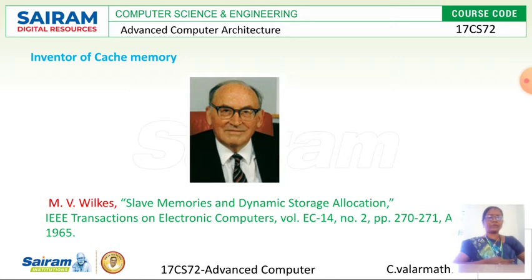So we know the meaning of cache memory. Cache memory is one of the smallest and fastest memories in a computer. Why is it called the smallest and fastest? Because it reduces the access time of data from main memory. By introducing this cache memory, it reduces the access time of the data. So who is the inventor of the cache memory? M.V. Wilkes is one author. He developed the concept of cache memory.